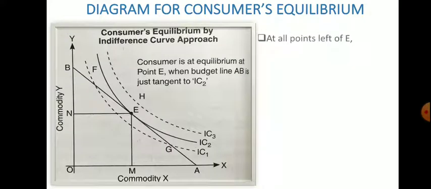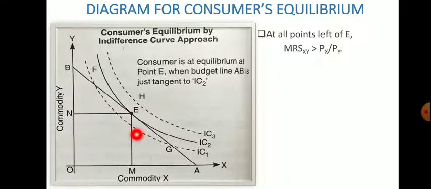If we move to the left of point E, MRS xy is greater than Px by Py, and at all points to the right of E, MRS xy is less than Px by Py. These two conditions I have already discussed before this slide. Then the consumer will always move up to point E, because that is the equilibrium point, or point of satiety.